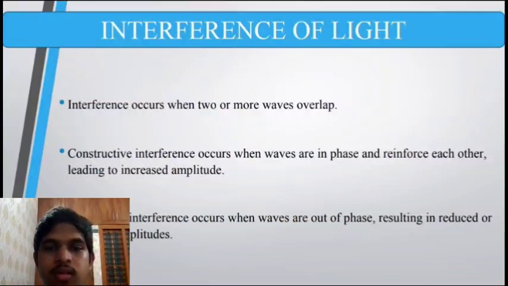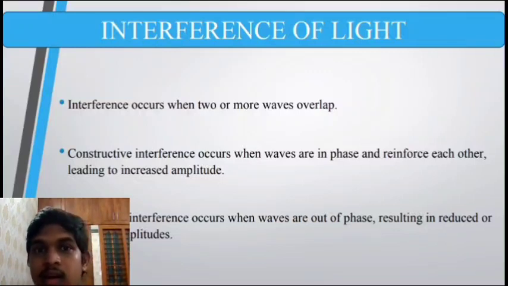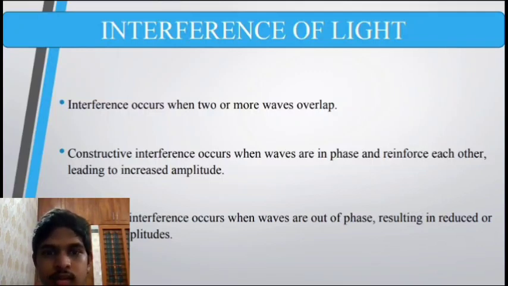Constructive interference occurs when waves are in phase and reinforce each other, leading to increased amplitude. That is, the phase of the waves is zero, meaning there is no phase difference between the waves, such that these two waves add up to each other, having a maximum intensity. Destructive interference occurs when waves are out of phase, resulting in reduced or cancelled amplitudes.